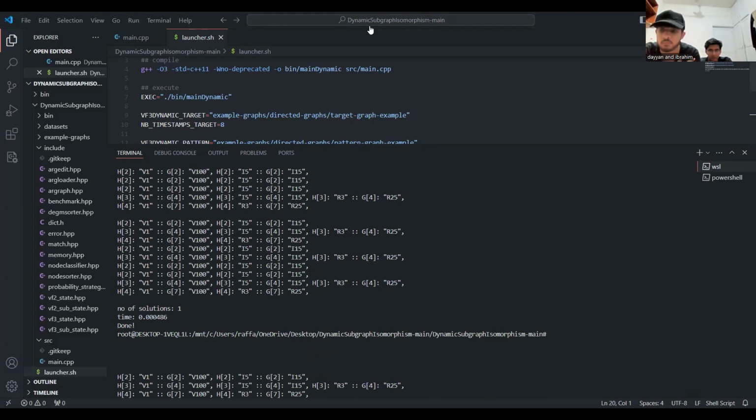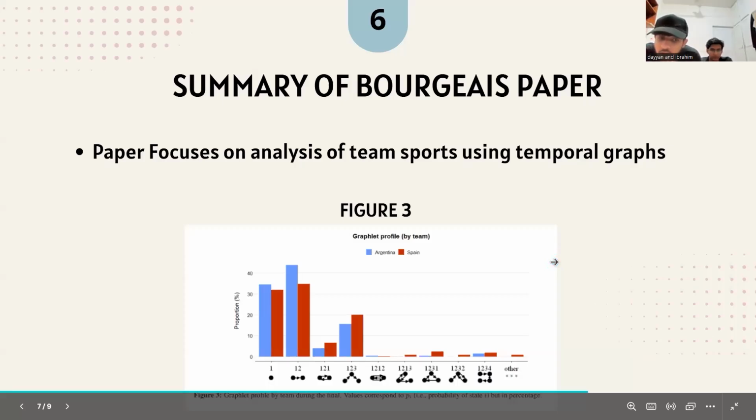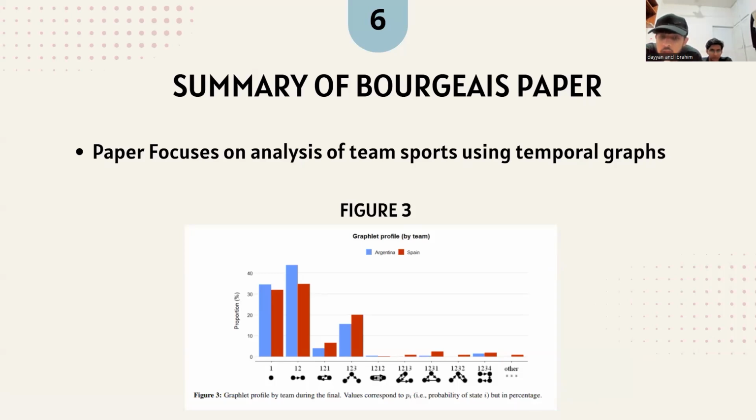Now moving towards Dayyan. The Borges paper explores how teams in sports interact through passing and how these patterns affect performance. It uses a temporal graph model to track passing networks over time, focusing on how varied and flexible strategies can help teams perform better.